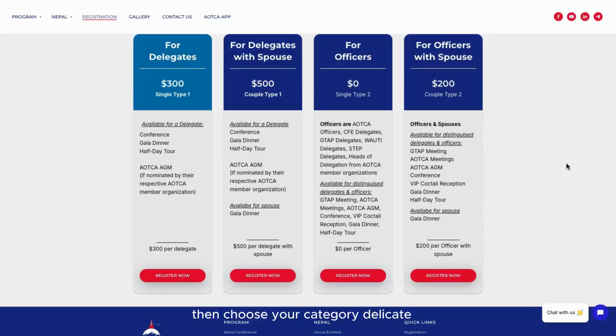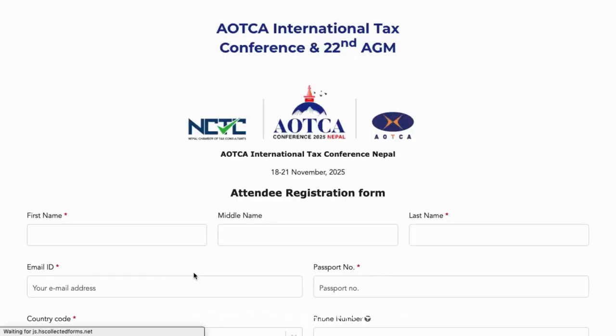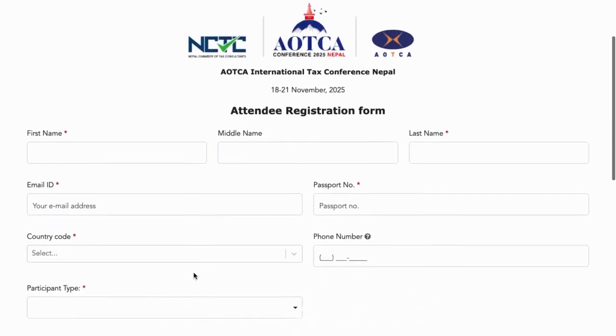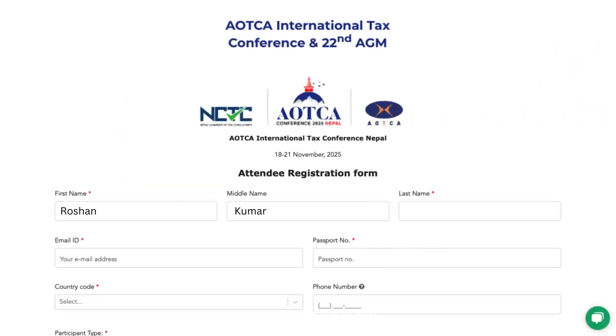Then choose your category: delegate, delegate with the spouse, officer, or officer with the spouse, and select the appropriate fee type. Now let's walk through the registration form step by step. Start with your full name, email, passport number, and country code with the phone number. This ensures you receive your confirmation.